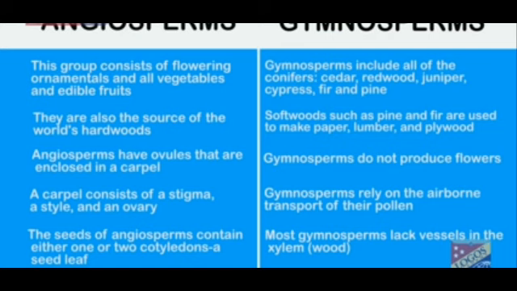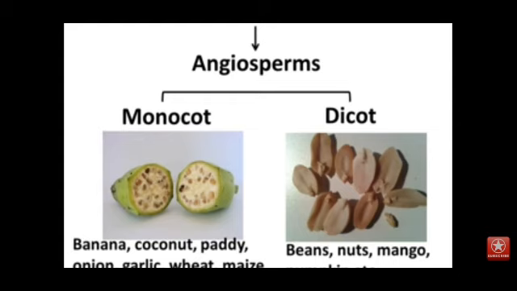We'll talk about this. Whereas in gymnosperms, they lack vessels, and they have something called xylem, which makes the wood of that particular plant. So even if you remember 3 points from this differentiation between angiosperms and gymnosperms and 2 examples of each, I think that should be enough for us. Majorly, angiosperms are flowering plants with seeds inside the fruit. Gymnosperms are non-flowering plants and seeds are outside the fruit.